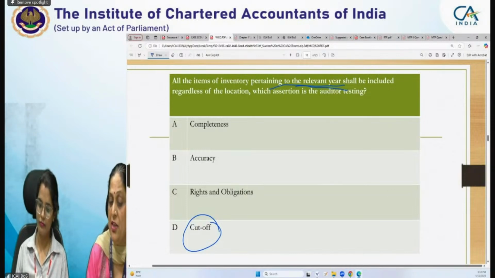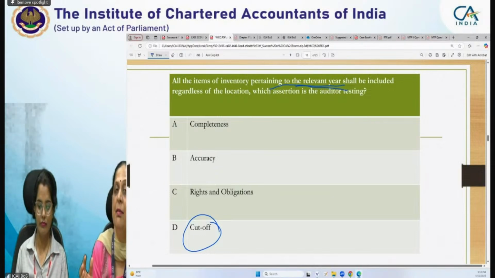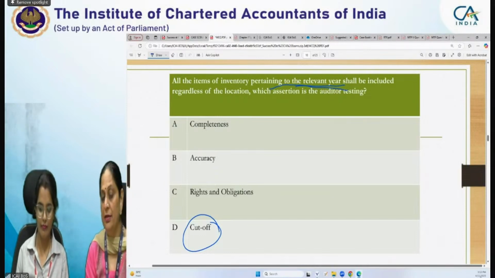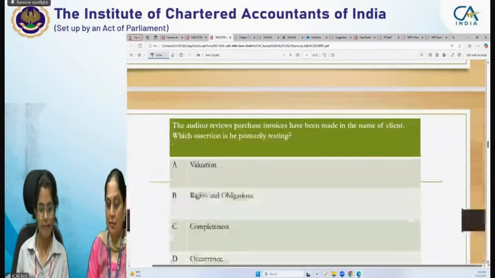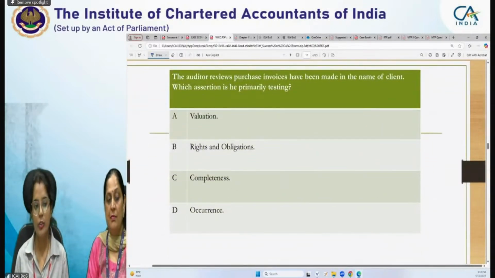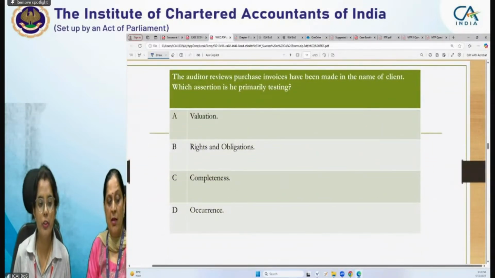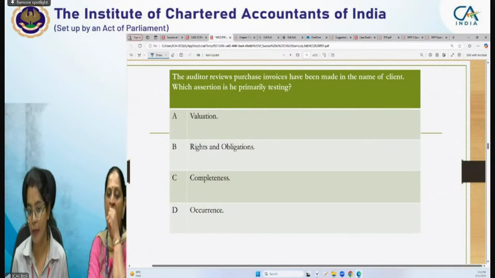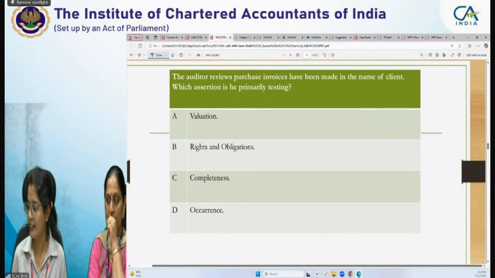Right, and obligation means the related documents. Okay, and accuracy or valuation means its value. So the next question is: the auditor reviews that purchase invoices have been made in the name of the client. Which assertion is he primarily testing?